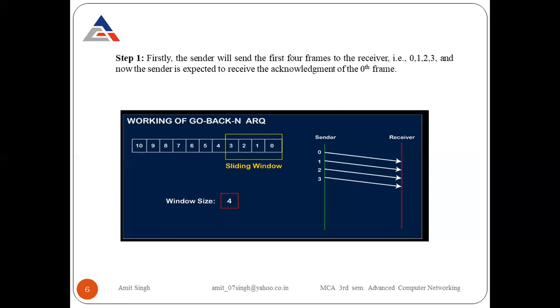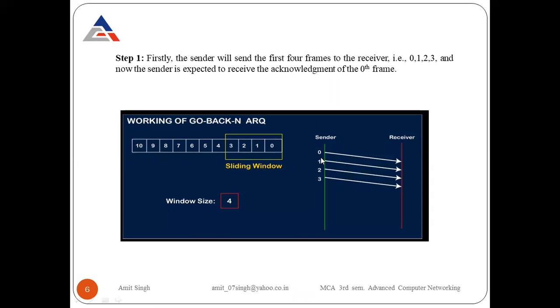Let's start with understanding this example. Step one: firstly, the sender will send the first 4 frames to the receiver, that is 0, 1, 2, 3. And now the sender is expected to receive the acknowledgement of the 0th frame. Now look at the diagram; it will become clear. This is the working of Go-Back-N ARQ.